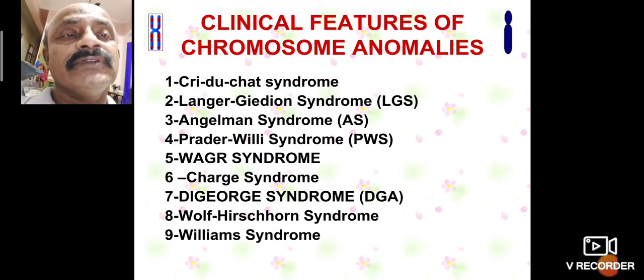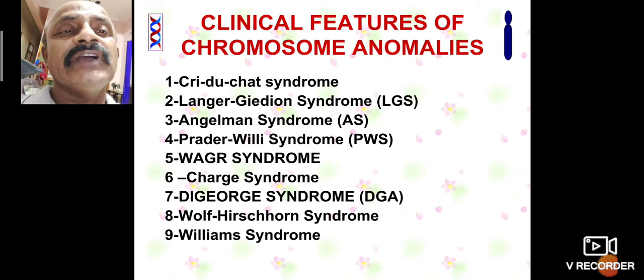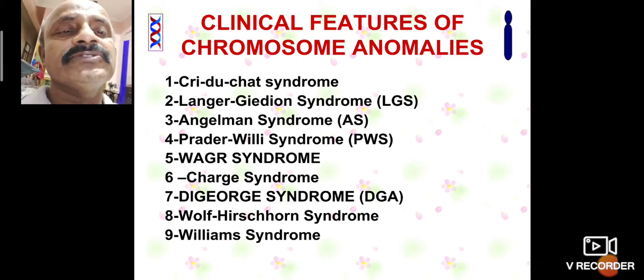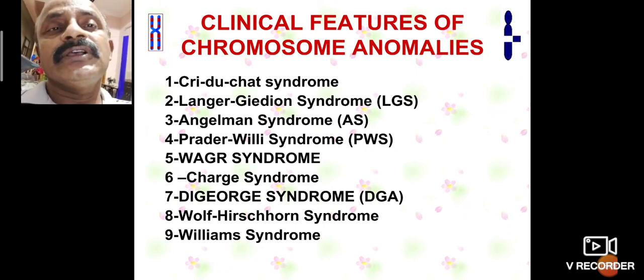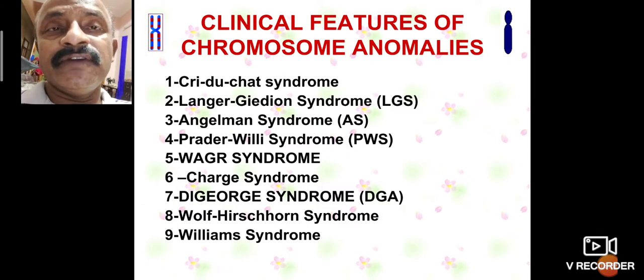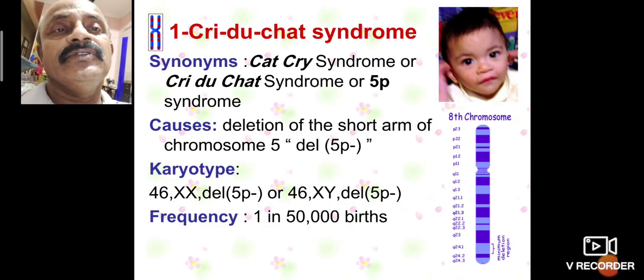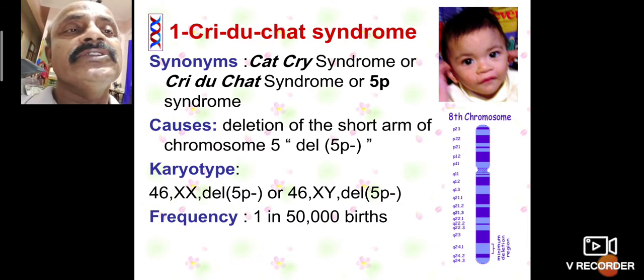The clinical features of chromosome anomalies: Cri-du-chat syndrome, Langer-Giedion syndrome, Angelman syndrome, Prader-Willi syndrome, WAGR syndrome, Miller-Dieker syndrome, Wolf-Hirschhorn syndrome, Williams syndrome. Nine types of syndromes are there, which involve loss of DNA, loss of a part, or insertion. Insertion means an inversion takes place. First, the Cri-du-chat syndrome.